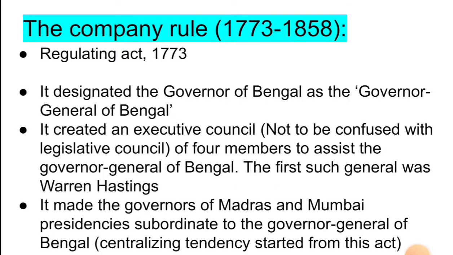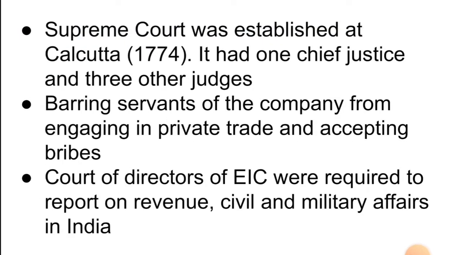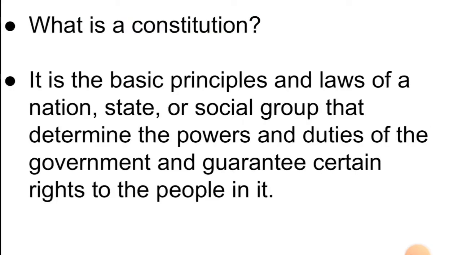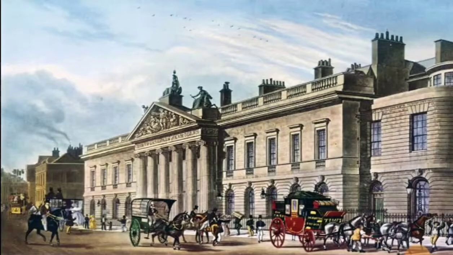And as you will see here, the Supreme Court of Calcutta, established in 1774, was established in Fort William. It was Fort William from where the administrative offices of the East India Company were located, and also this was the Supreme Court of Calcutta.